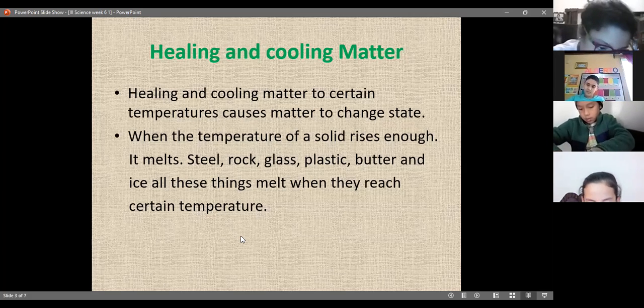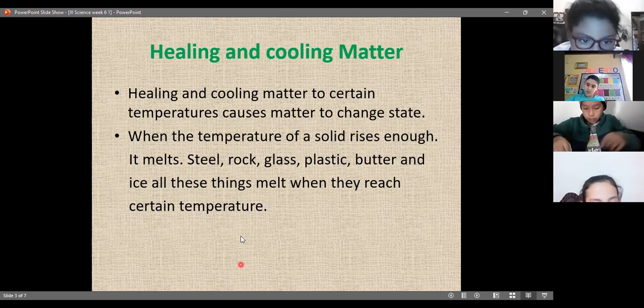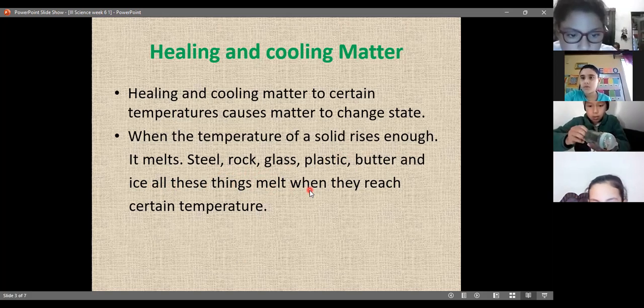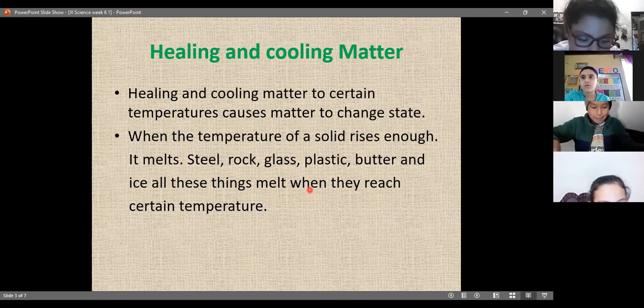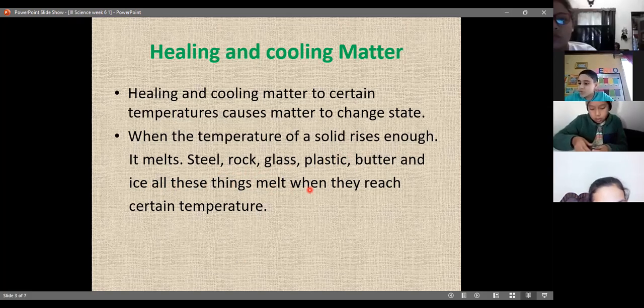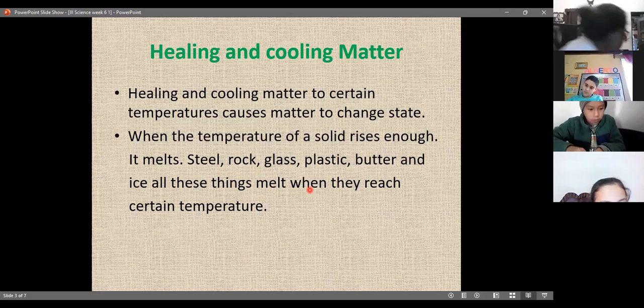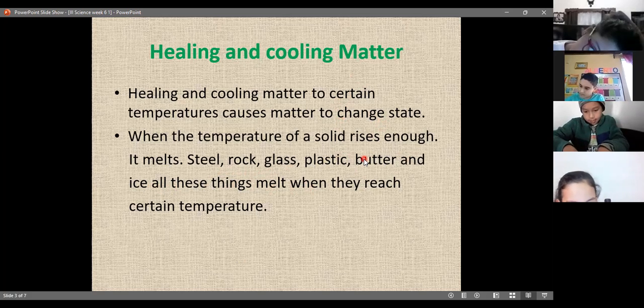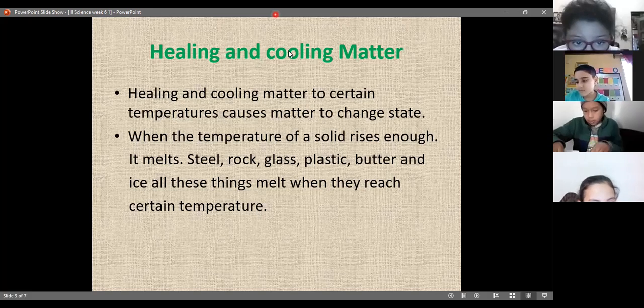Heating and cooling matter, it says. This is an example of physical changes. It's describing steel, rock, glass, plastic, water, and ice. All the things melt. If you are eating ice cream in a cone and it melts, there is a physical change there. It's going from solid to liquid, but it's still the same ice cream, right? So it's just an example. Who wants to give me another example?